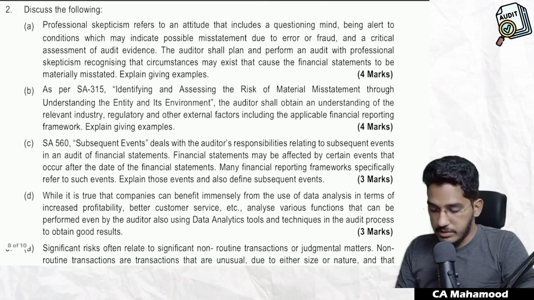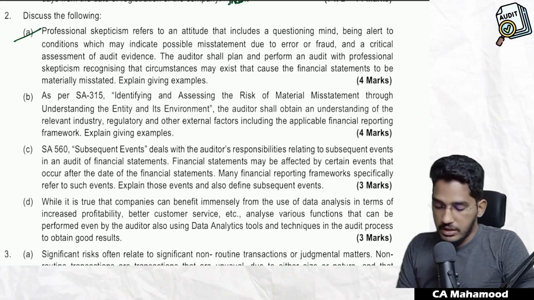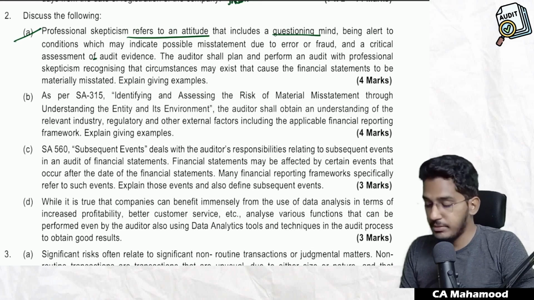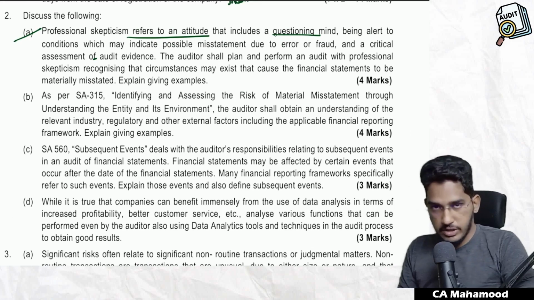Now let us go into the descriptive questions in a detailed manner. Number one, professional skepticism refers to an attitude that includes a questioning mind, being alert to conditions that may indicate possible misstatement due to fraud or error, and a critical assessment of audit evidence.